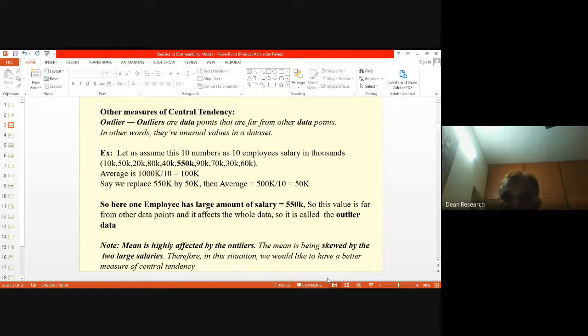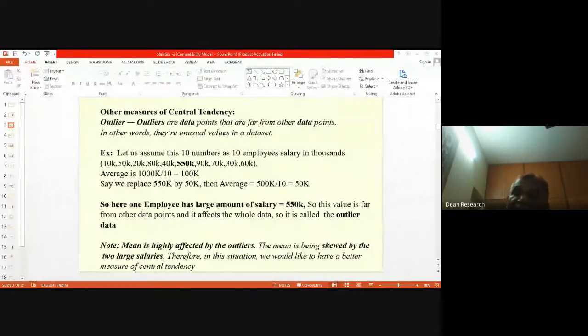Hope this is clear. It is a quite simple example that I have chosen to drive home the point as to how the arithmetic mean becomes influenced by large values, one large value or multiple large values. In case we had 550K and then 440K, two values instead of 550K and 90K, again the average value will be influenced by those two values.